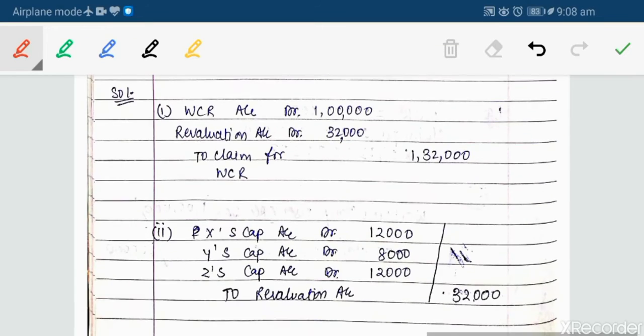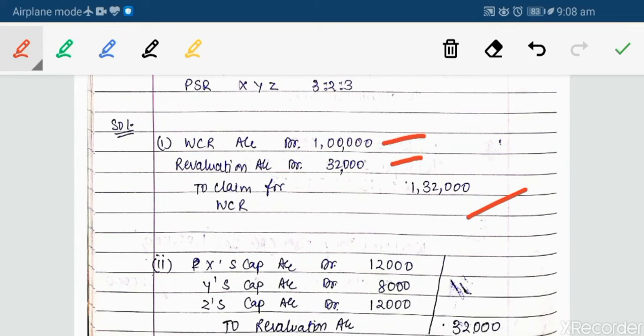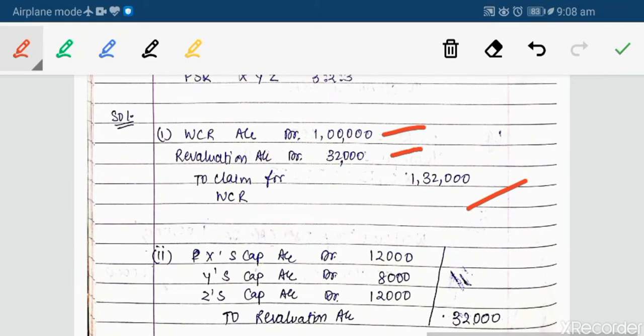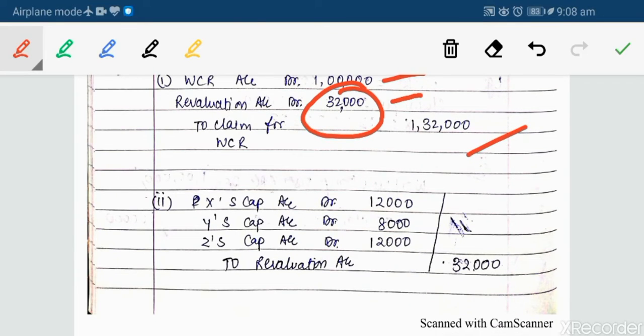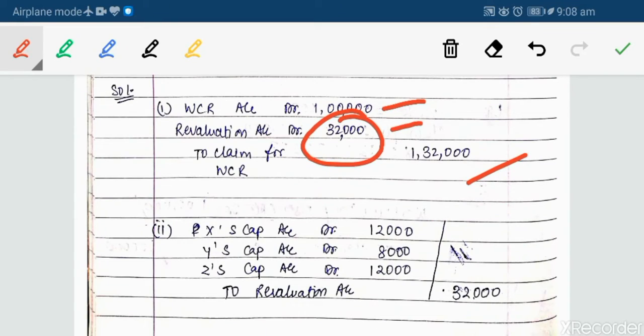So what entry will we be passing? WCR account debit 1 lakh rupees, that is 1 lakh available to us. Then revaluation account 32,000 rupees, that is 1,32,000 minus 1 lakh rupees, to claim for WCR 1,32,000. Now this revaluation account amount will be taken from the partners in their old profit sharing ratio. So that 32,000 I have debited to X, Y and Z in their old profit sharing ratio, that is 3 is to 2 is to 3, so it will be 12,000, 8,000 and 12,000.